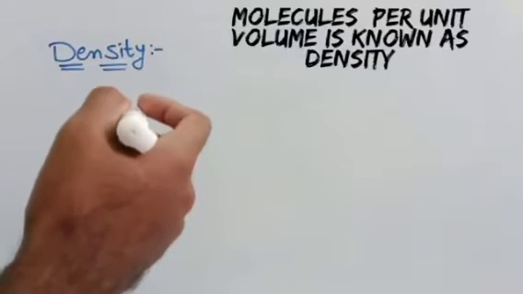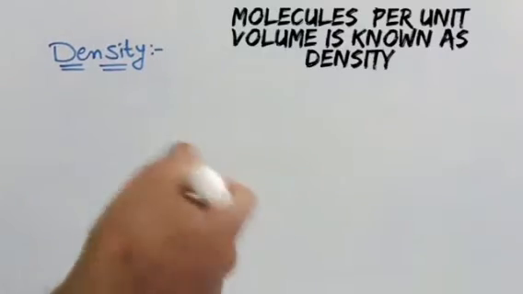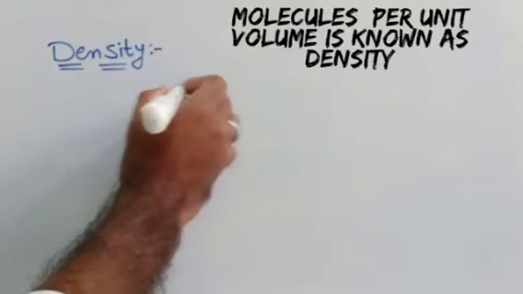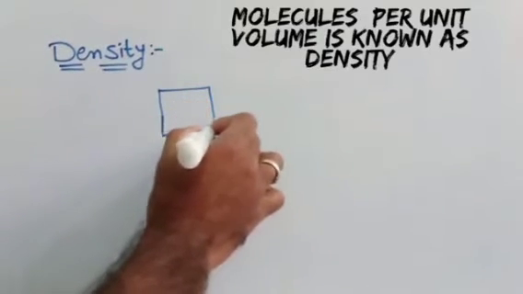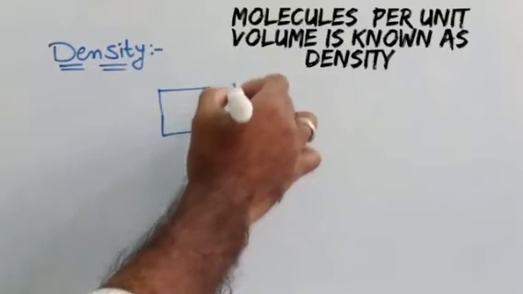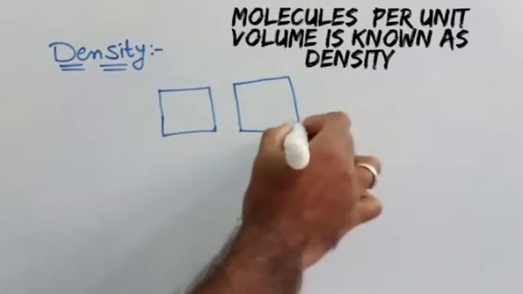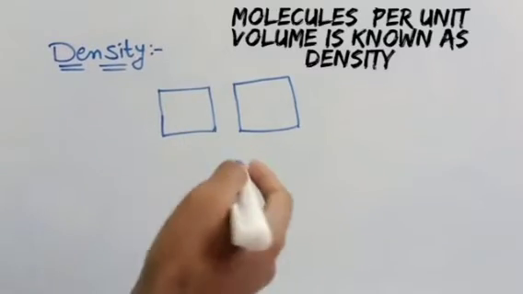Density means molecules per unit volume. For example, this is a unit volume and this is also a unit volume.